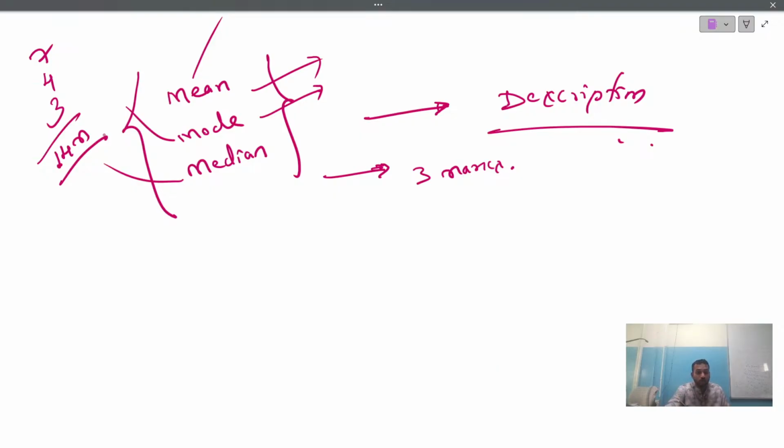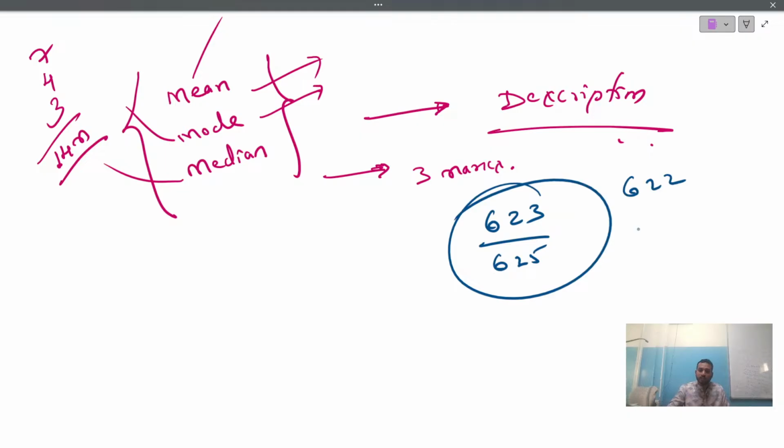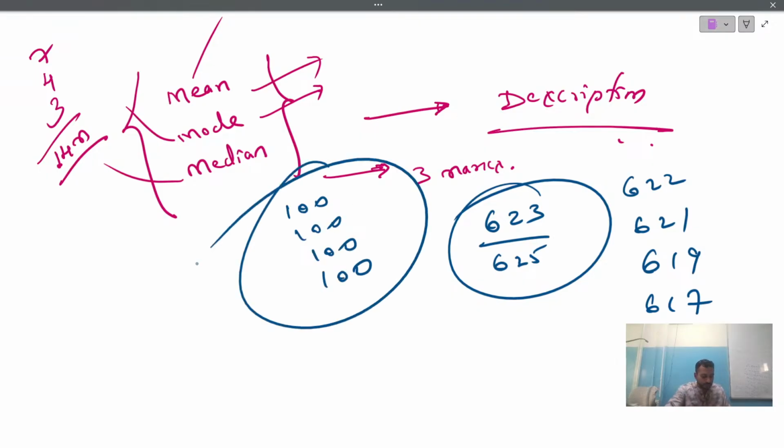No, you don't have to think a lot. It's very easy. Seriously, I'm telling you, it's very easy. And believe it or not, this academic year in our institute, the total highest mark a student scored is 623 out of 625. The next highest was 622, the next 621, the next 619, the next 617, and so on. And the highest marks in math, science, social, or Kannada is 100 out of 100.